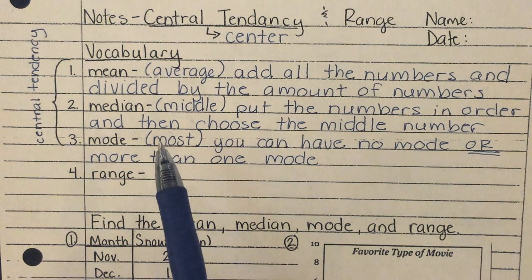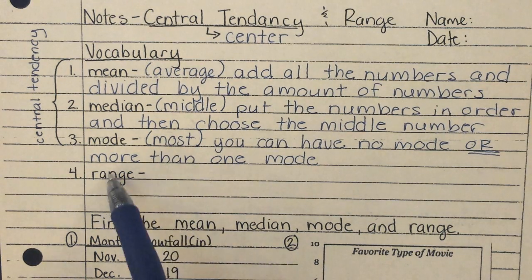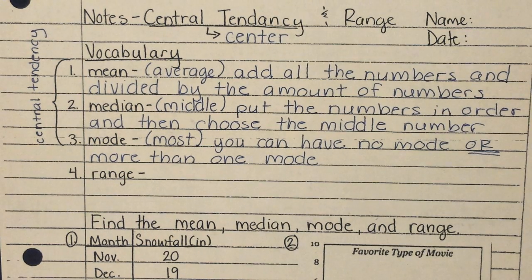Okay? All right, the range. Now, the range is not talking about the center anymore. When I talk about the range of something, so if I wanted to know what's the range of the weather going to be today, what would that be? What would I be wanting to know? Like, when is it going to be sunny, when is it going to be rainy? Not quite. Lizzie? Like the high and low? The highs and the lows. All right?